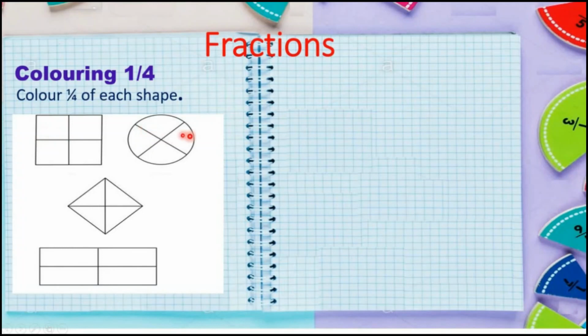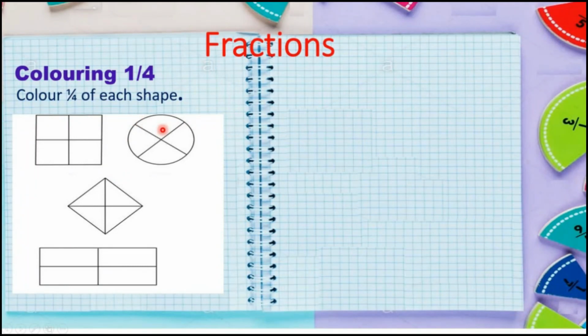Students, look at these shapes and look, all the shapes are divided into 4 equal parts. Here we will color 1/4 or a quarter part of each shape. Do we color 4 parts? No, we will color 1/4 or a quarter part of each shape.